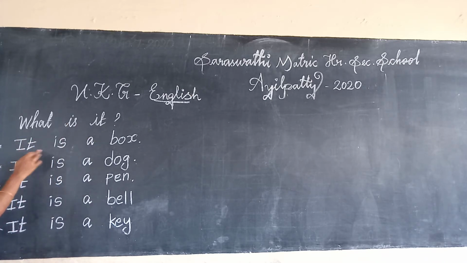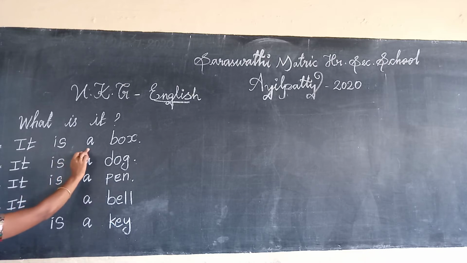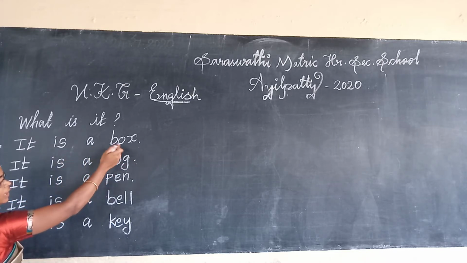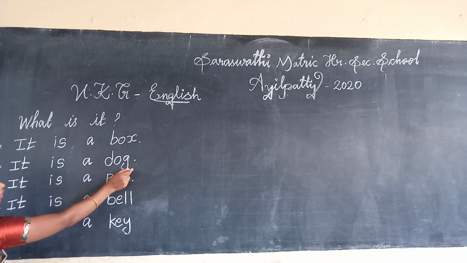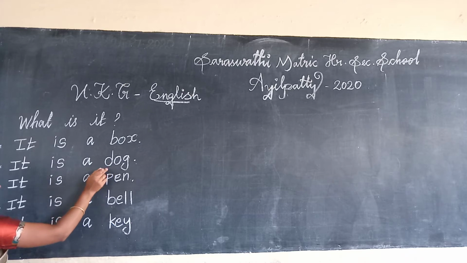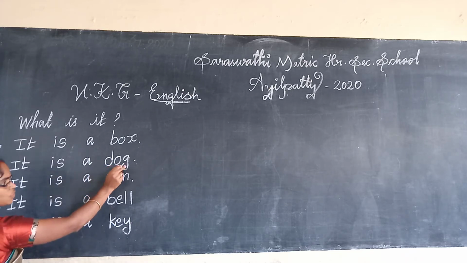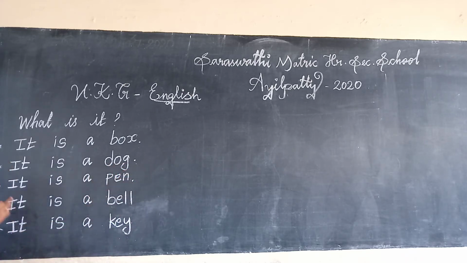It. It is a box. What is it? Box. B-O-X. Okay. Next. It. It is a dog. What is it? Dog. D-O-G. Dog. Next one. It. It is a pen.